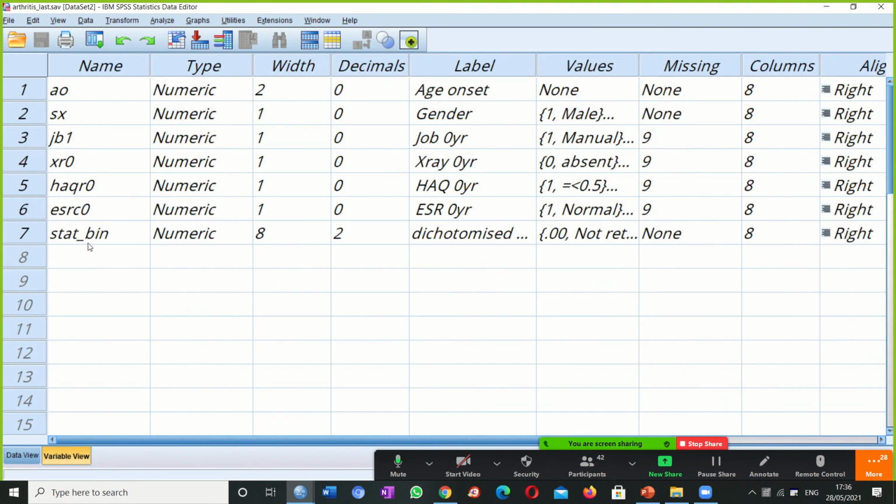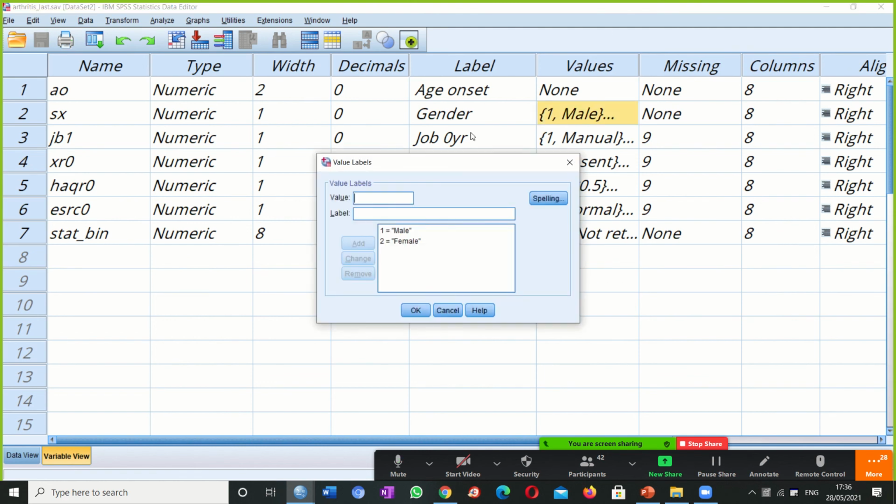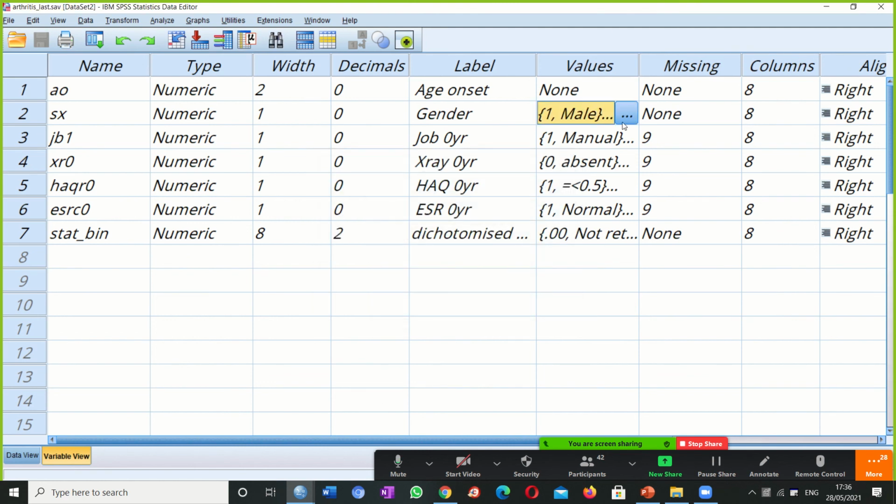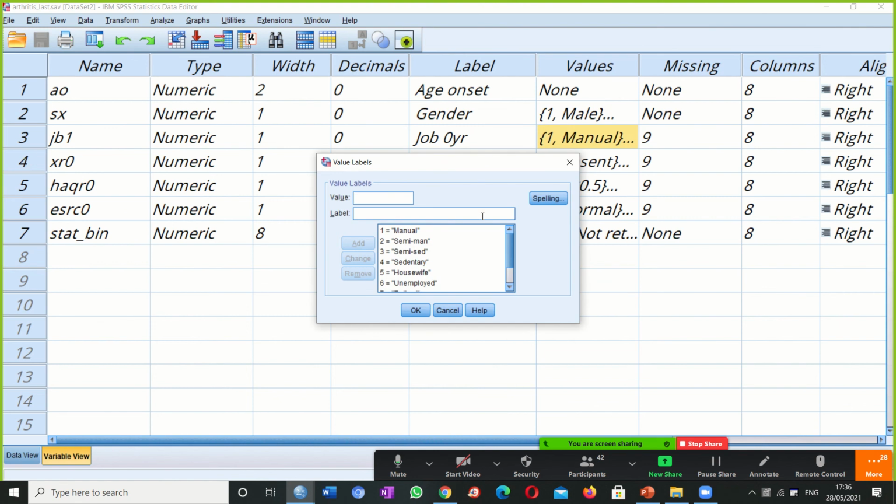Okay, so we see that these are values. We are grouping from here. We can group it. This is male, female, and let's look at this group. We have manual, semi-manual, semi-skilled, sedentary, housewife, unemployed, retired, students, missing.